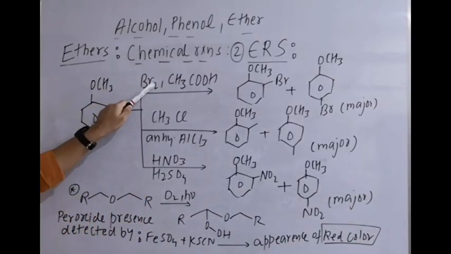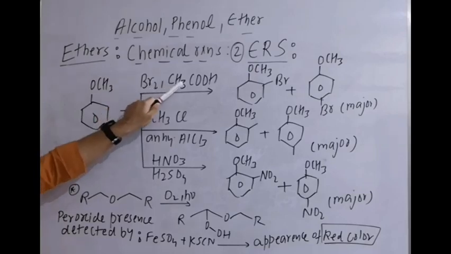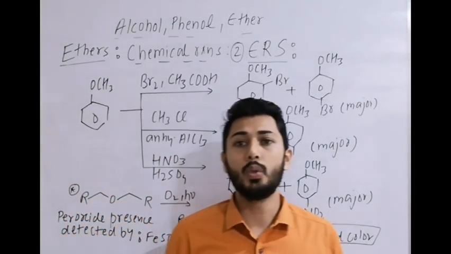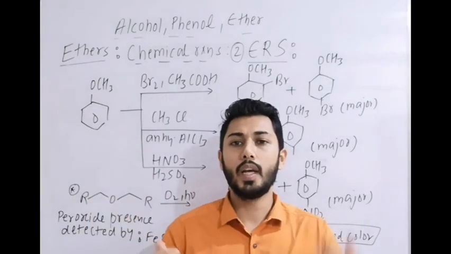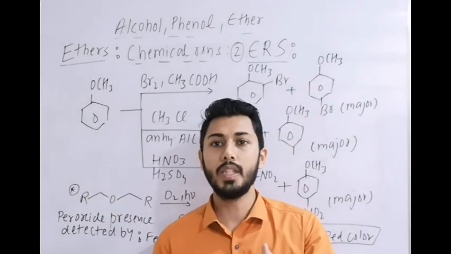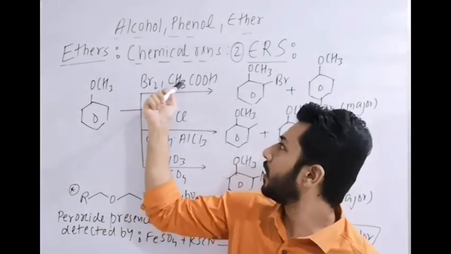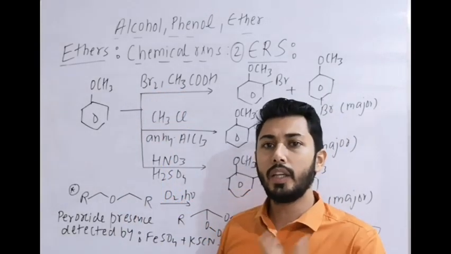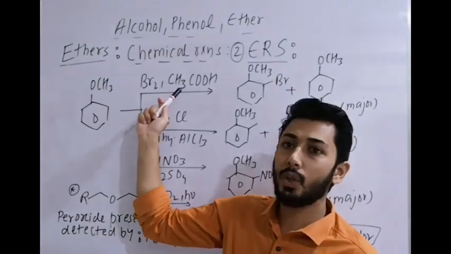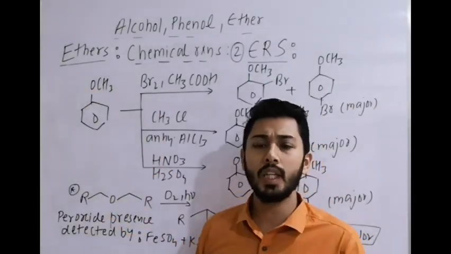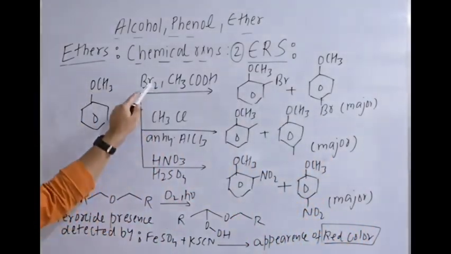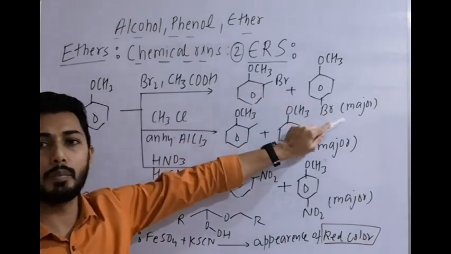Anisole firstly with halogenation, that means Br2 with acetic acid. Remember one thing, OCH3 is an electron releasing group through plus M. Why? Because oxygen contains a lone pair, it will increase electron density on the benzene ring. That is why in the first reaction, even without a Lewis acid catalyst, the reaction takes place. So anisole with Br2 and CH3COOH. This group is strongly activating and it is ortho para directing. So Br plus, which acts as the electrophile, will attack at the ortho and para positions.